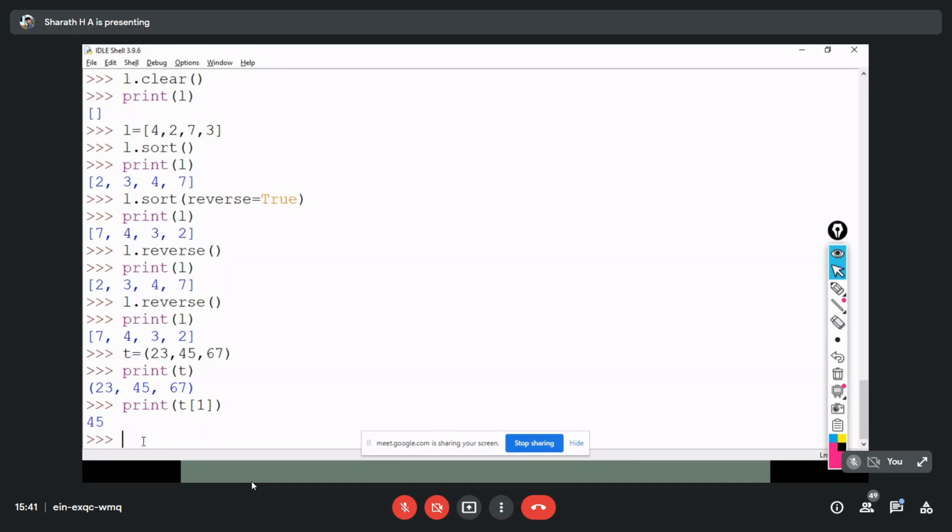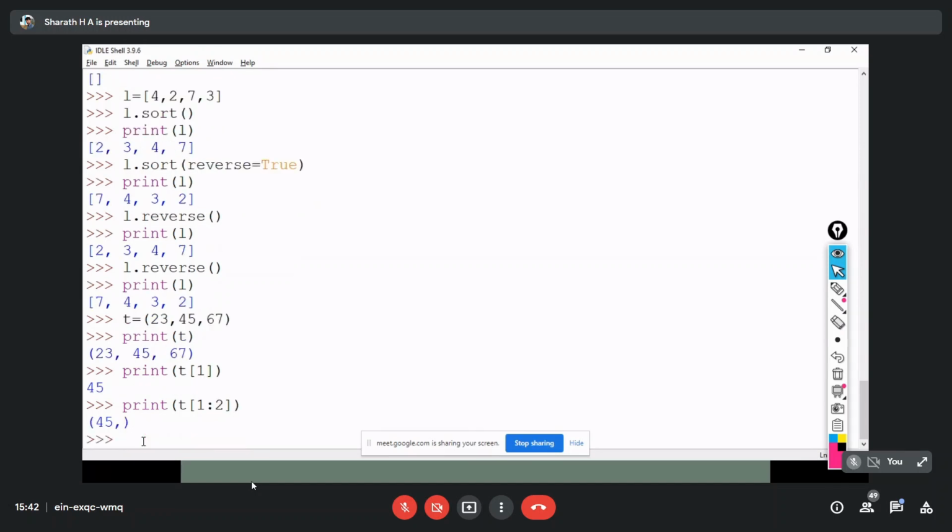And again we can also print a range of values, as we have already discussed again and again. The range is 1 to 2, with close square bracket. Now you can see, 1 to 2 means excluding 2. And the thing you have to observe is that you can see one extra comma over here, whereas in a list I couldn't get that extra comma. That's the difference between tuples and lists: you get one extra comma there.